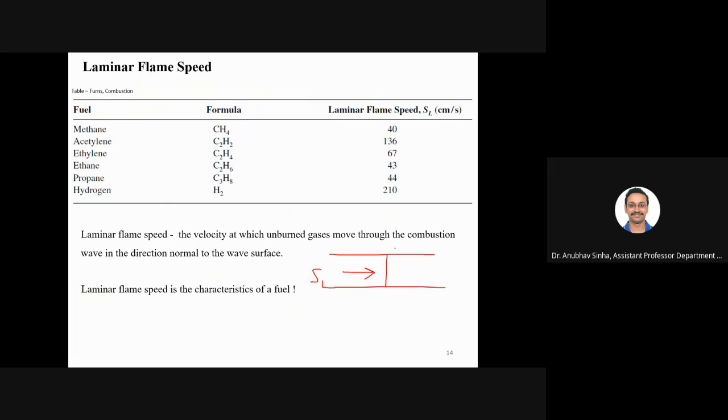That is why it is being held stationary. We'll also see how to make some calculations for the Bunsen burner. You will see how to calculate in a cone, but to keep it simple, let us start with the planar flame. So this is the definition of SL, or laminar flame speed. This is a characteristic of a fuel. This is fixed. Laminar flame speed is fixed.